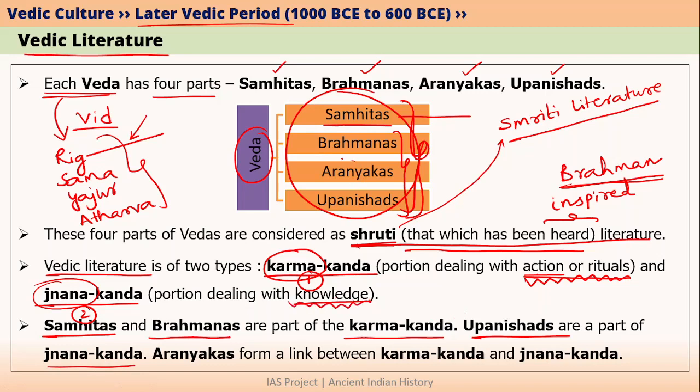And Aranyakas form the link between Karma Khanda and Jnana Khanda. I hope this is clear, because Aranyakas have both Karma Khanda as well as Jnana Khanda. In sequential order, first Samhitas came, then Brahmanas, then Aranyakas, and later Upanishads. So initially there was Karma Khanda and later there was Jnana Khanda, and Aranyakas form the link between them.